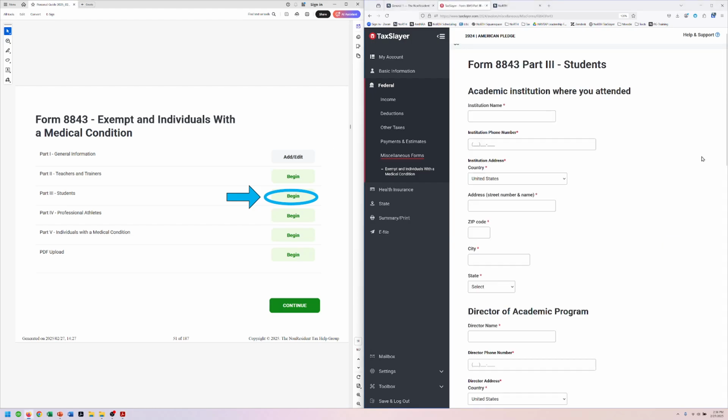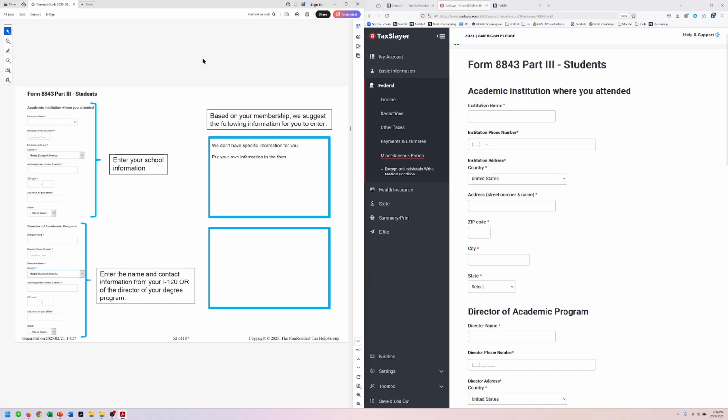Part 3, students. We didn't have any information here, but if you have a school membership and your school people told us about you, then we may have some information put into these blue boxes so that you can enter it. But I've got it from her information, so I'm going to just type it here.